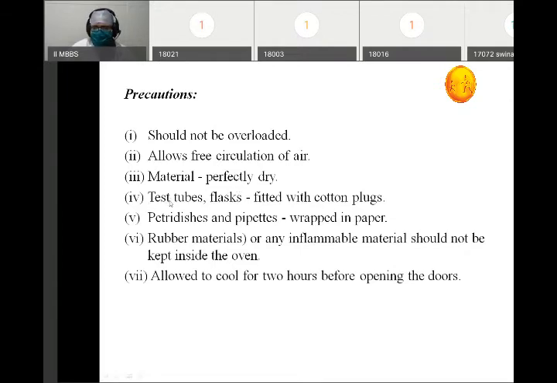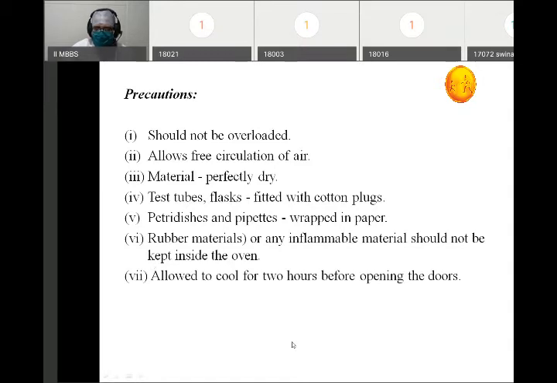One more thing is test tubes and flasks. I have told you that we sterilize glassware by the use of hot air oven. Test tubes and flasks made of glass, their openings should be plugged, fitted with cotton plugs, meaning they should be closed with cotton plugs. Petri dishes and pipettes should be wrapped in paper, and rubber materials or any inflammable material should not be kept inside the oven because it may burn.